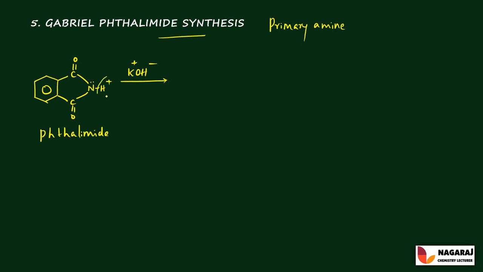So this positive part is replaced by the positive part of potassium hydroxide. It gives the molecule with C double bond O, C double bond O and N, where H is replaced by potassium: potassium plus, nitrogen negative.